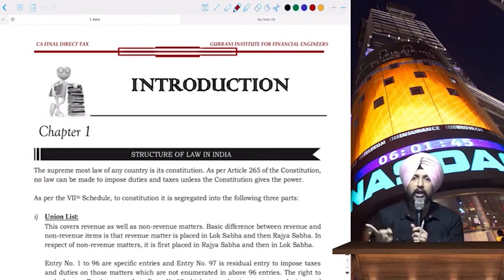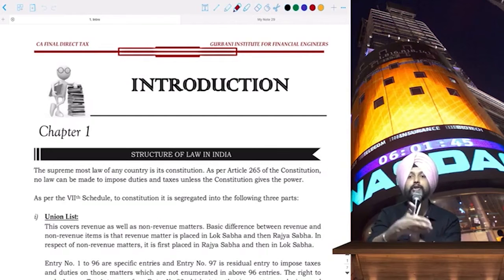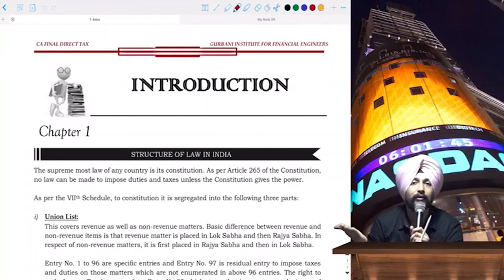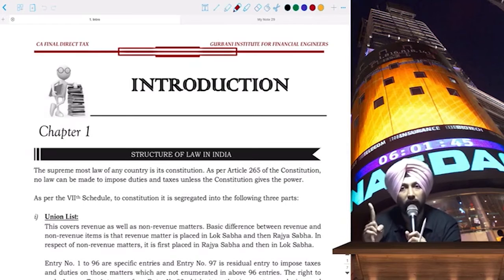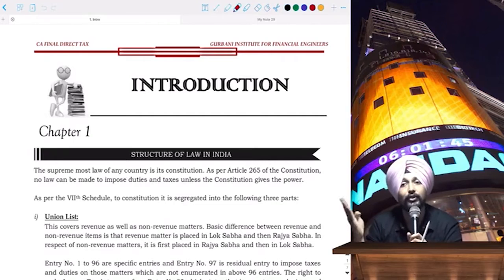Was there anything unique about this Finance Act 2019? Yes, this was the year of election, and in the year of election, there will be two budget presentations, one before the elections and one after the election results are declared. So one was presented on 1st of February. Obviously, this one is more like an interim budget. In the year of election, two budgets will happen, one before the elections and one after the election results. So the first was an interim budget.